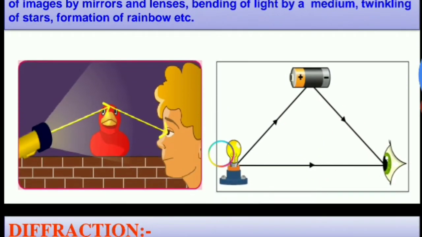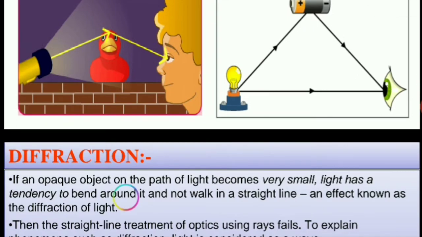Here are some diagrams representing how we see the object. Light from a torch falls on an object and we perceive the image of the object. Light from the bulb falls on a cell and our eyes perceive the formation of a cell.